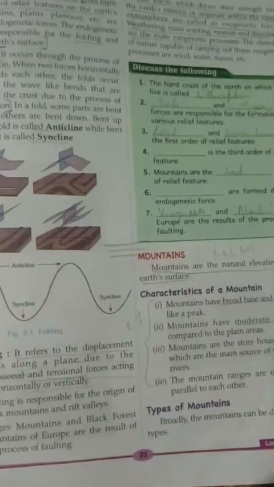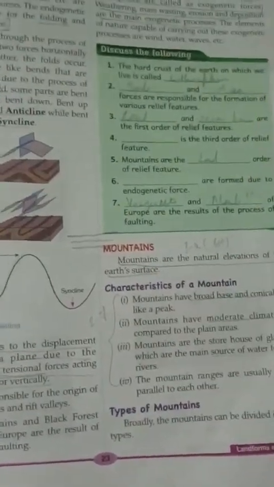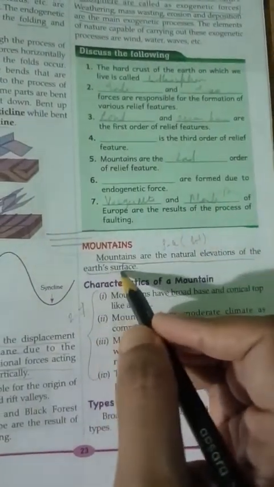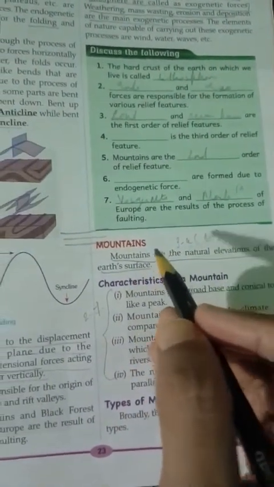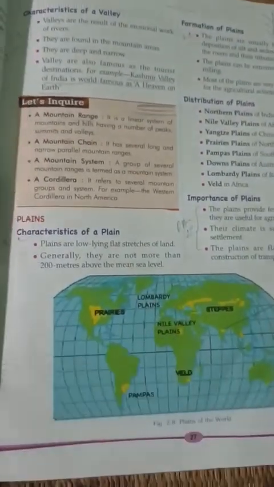Now distinguish mountains and plains. So mountains and plains, every time you write down the difference, make 2 columns. One column mountain, another column plain. So under mountain, first point you will write down mountains are the natural elevations of the earth's surface. This is the first point under mountain. Then first point under plain you will write down plains are low-lying flat stretches of land.